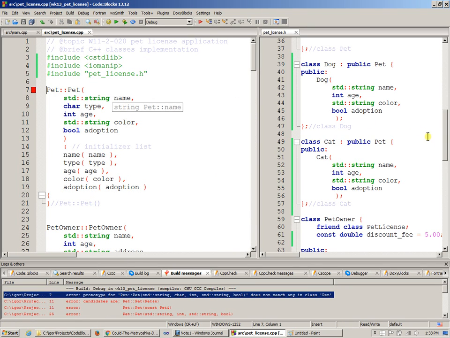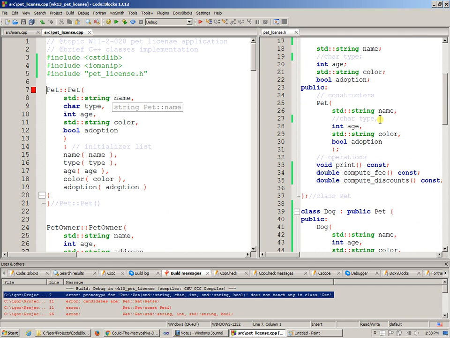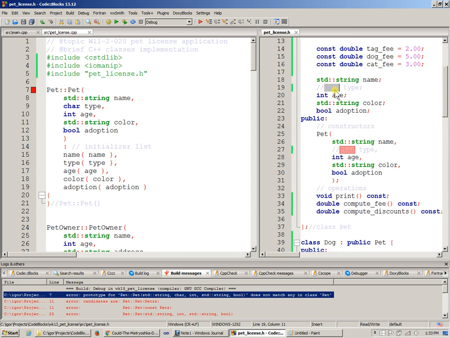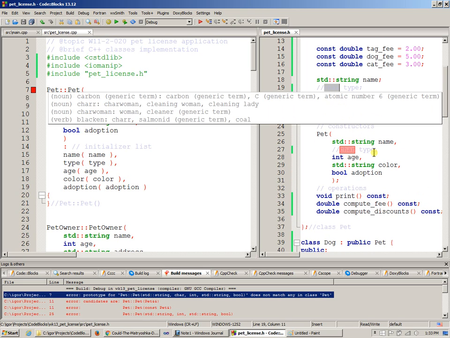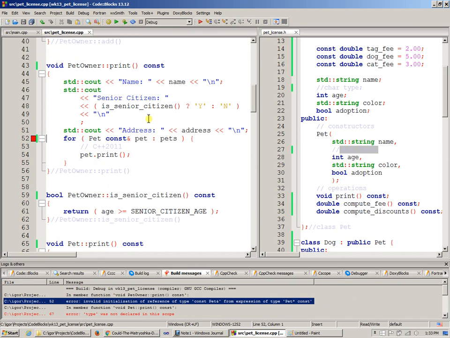So recall that the reason for all of this is that I decided to move away from storing a type, right? I no longer store type of pet, and my constructor of pet no longer wants to take type. So this simply needs to be, for now, just commented out, right? So we no longer maintain the type. So hopefully that will be the end of this build story.